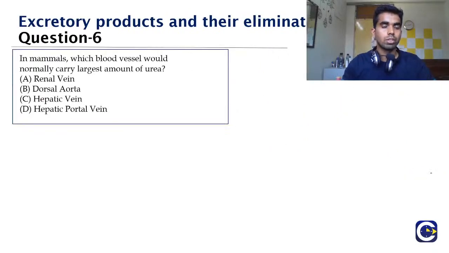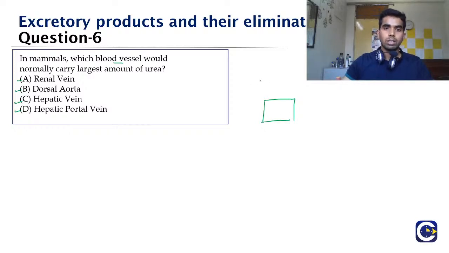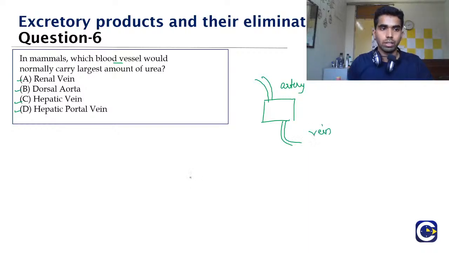Now moving on to question number 6. In animals, which blood vessel would normally carry the largest amount of urea? Option A, renal vein. Option B, dorsal aorta. Option C, hepatic vein. Or option D, hepatic portal vein. So one common thing is that, suppose this is an organ. The vessel which is coming towards the organ is known as the artery, and the vessel which is going away from the organ is known as the vein.